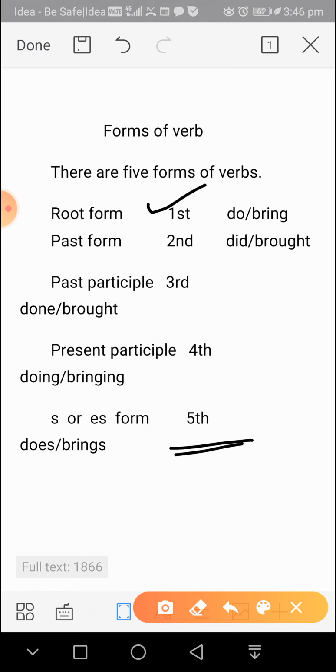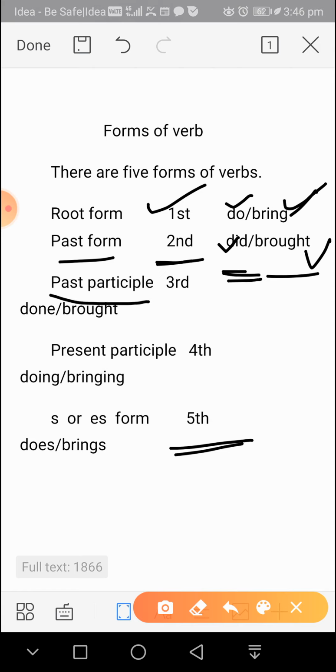Our first form is the root form, like do or bring. This is called verb first form or root form, or present form also can be called. Second is the past form, like do, did; bring, brought. So this is verb second. Third form of verb is the past participle. This is the third form, like do, did, done. Bring, brought, brought.